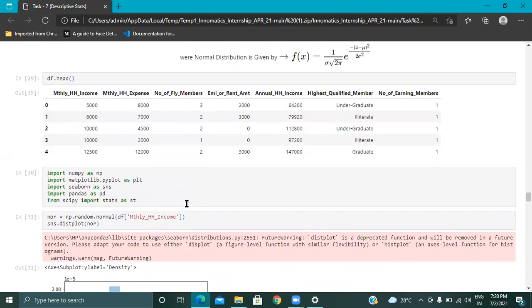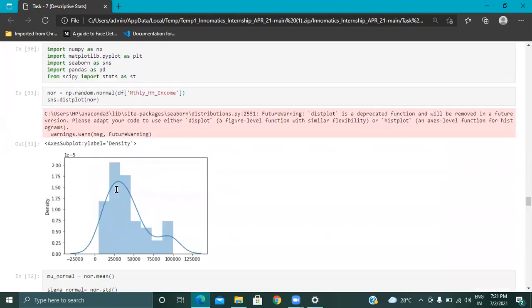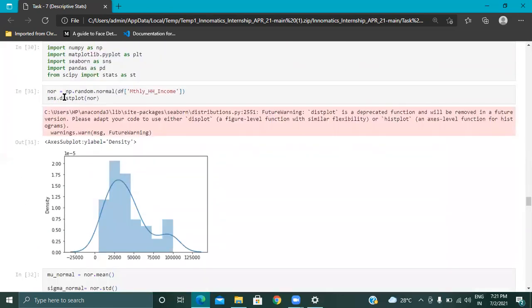So this is our data. For plotting, we have used Matplotlib as well as Seaborn. These are the two major libraries you should learn. There are different libraries for plotting, but these are the two best. Using NumPy, I am going to generate a random normal distribution for the column monthly income.